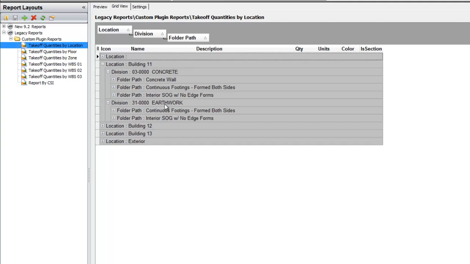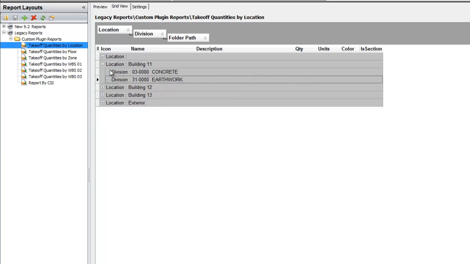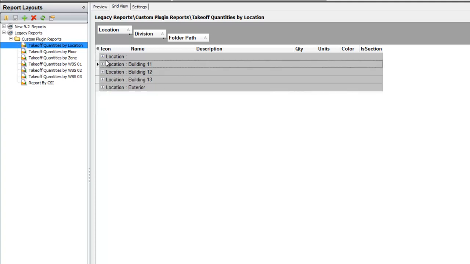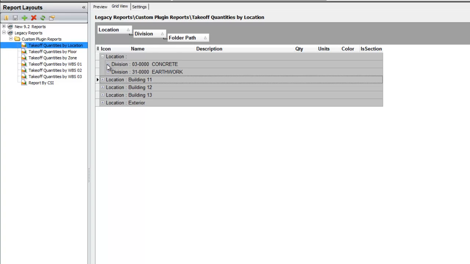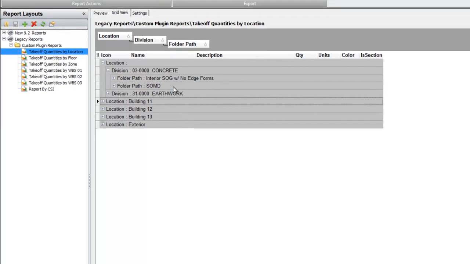And you can notice that they're the same assembly names. In other words, this is the concrete work of this assembly right here, and this is the earthwork, which is the shape and grade of that assembly right there also. So you can see that the work is broken apart, but we also see this line right here where there is no location. And we can see that there's some work that has not been assigned.